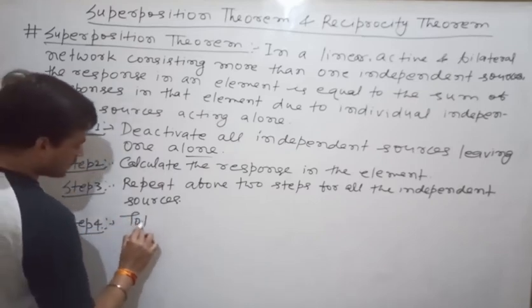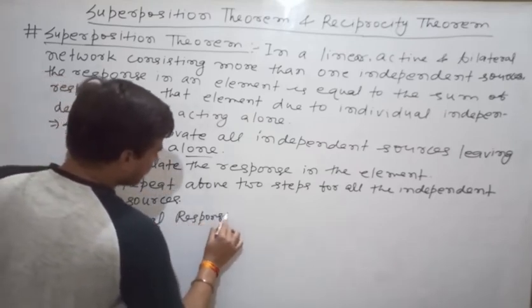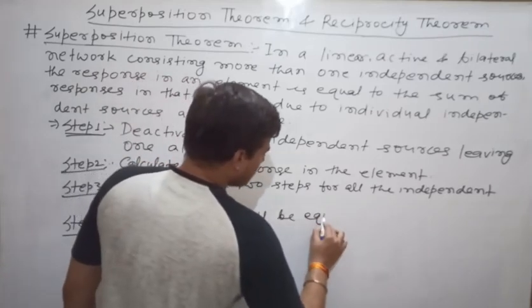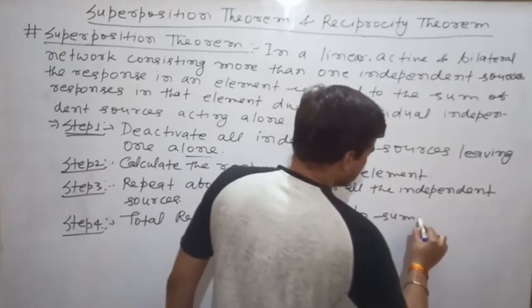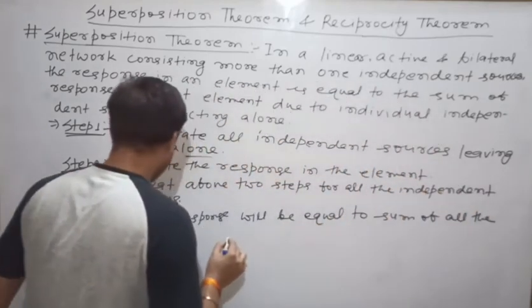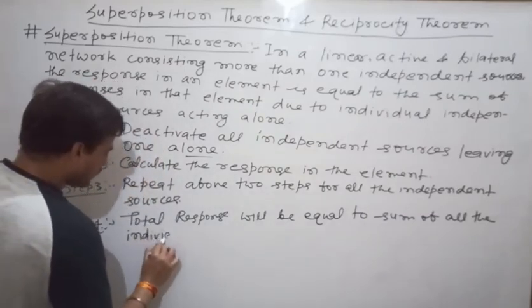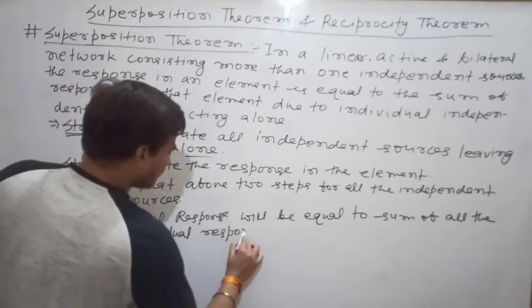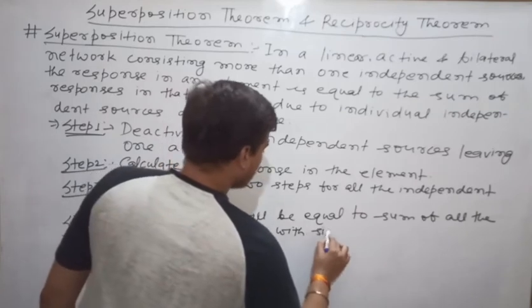Total response will be equal to the sum of all the individual responses with sign.